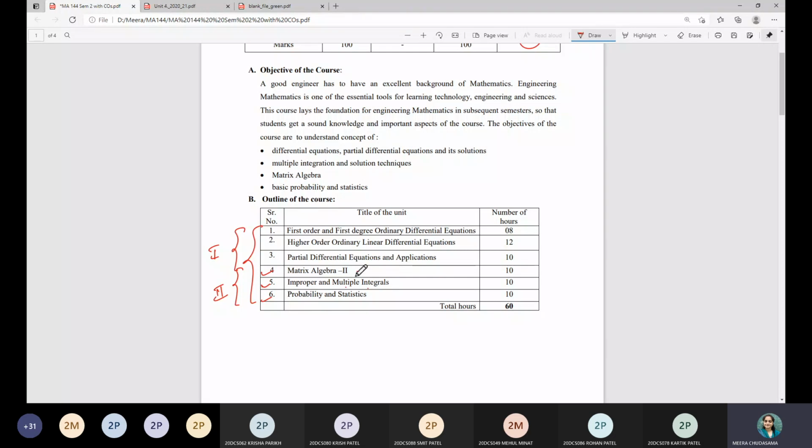And the sixth chapter is probability and statistics, the prerequisites of which you have already studied at school level. Here we will see the different kinds of probabilities, precisely conditional probability and Bayes theorem. Then we will see distributions like the binomial distribution, Poisson distribution, normal distribution, and all those things. So first we will start with the matrix algebra chapter.